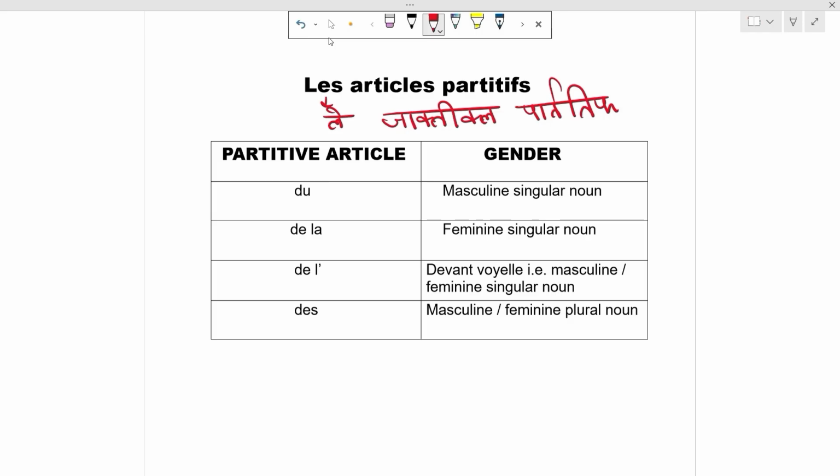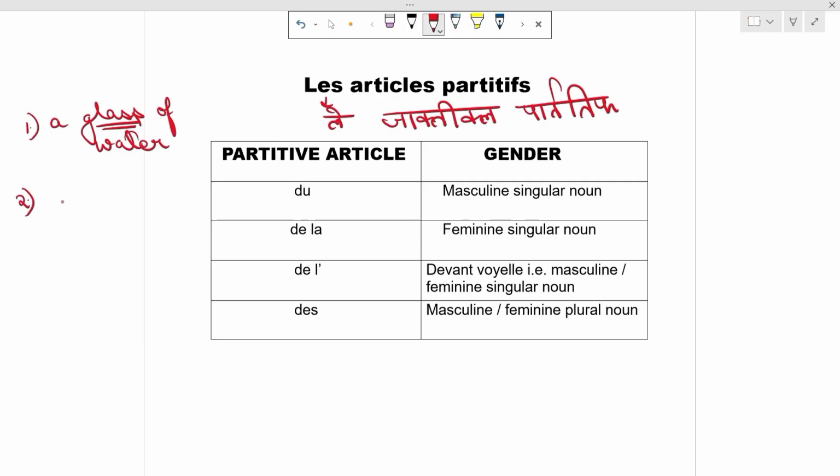For example, we say a glass of water. Here, the quantity is known in the form of a glass.